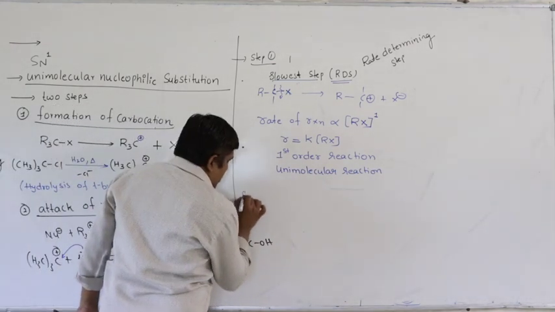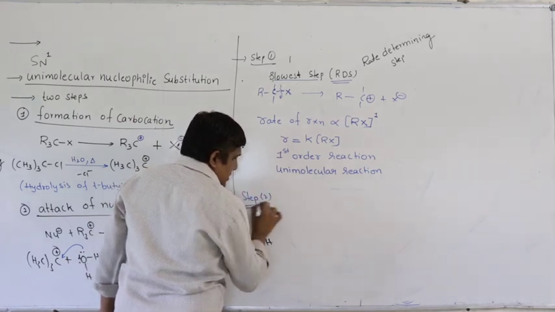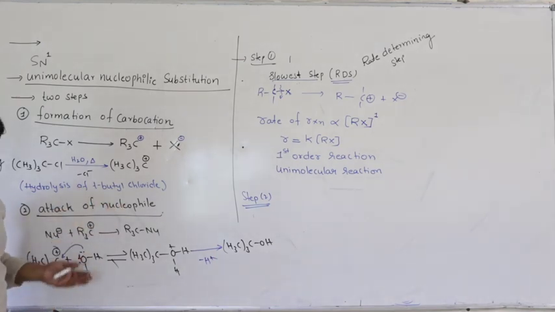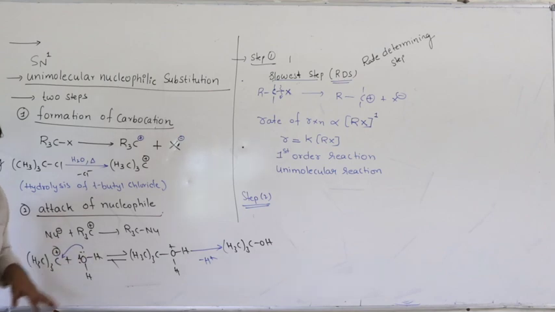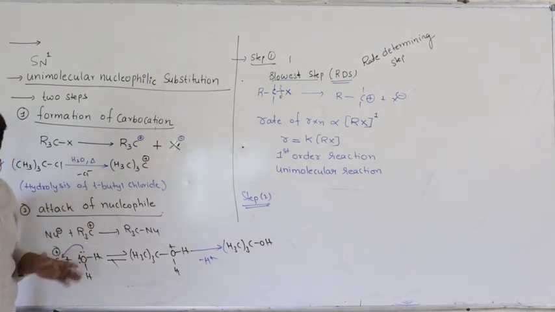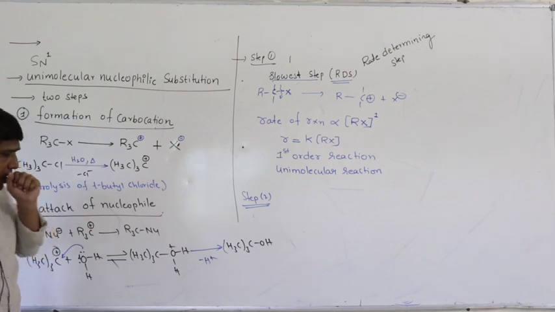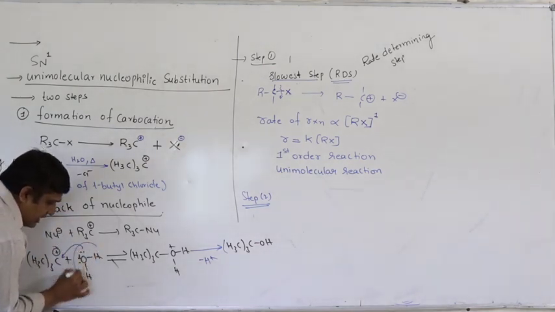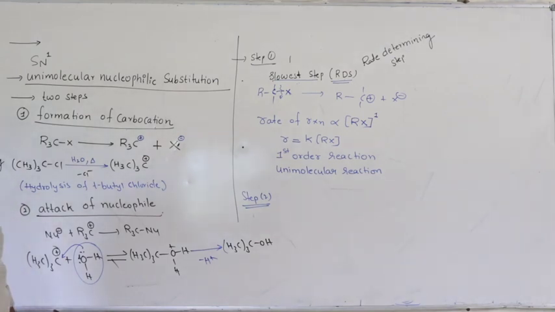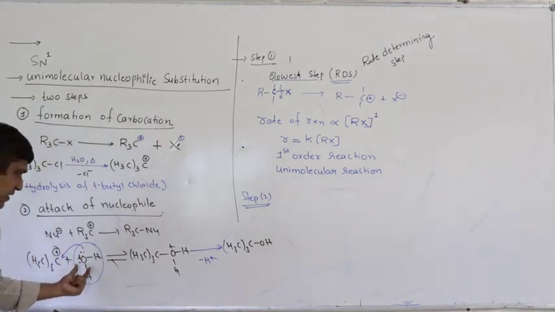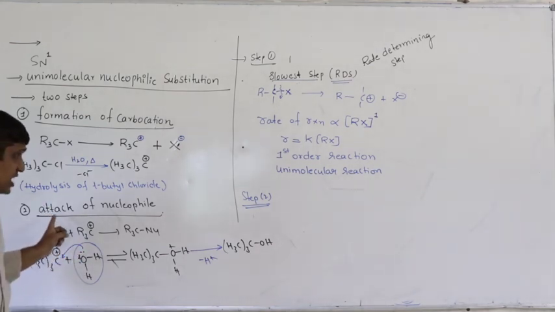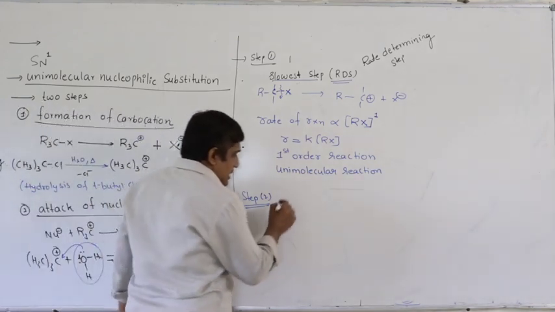The attack of the nucleophile takes place, or the nucleophile participates, in the fast second step. Why am I calling it fast? Because here it involves formation of bonds. Nowhere does it involve breaking of bonds. So it is mostly formation of bonds only. Now remember, we are not taking the nucleophile separately. The solvent itself acts as the nucleophile. That is one more important point. The attack of the nucleophile on the carbocation takes place in the fast second step. So this is the fast second step.